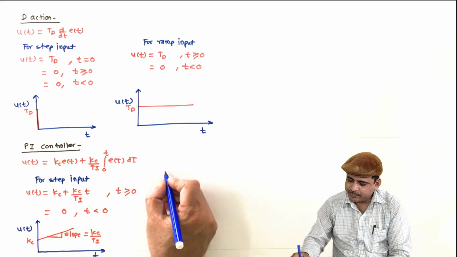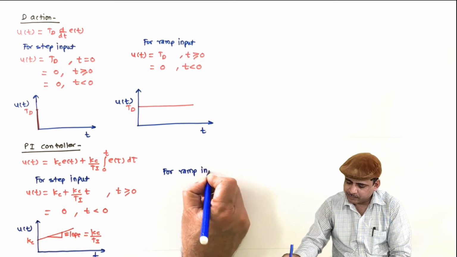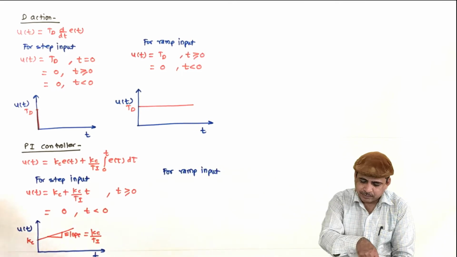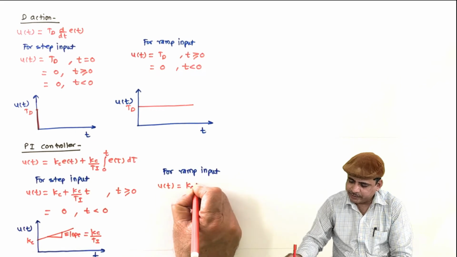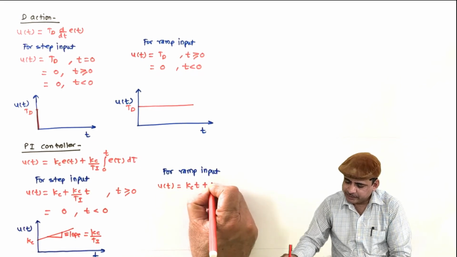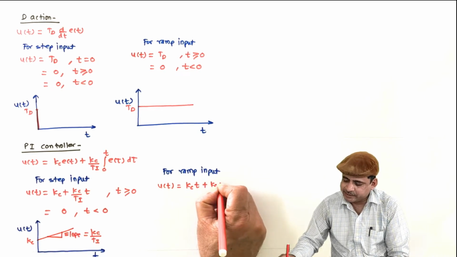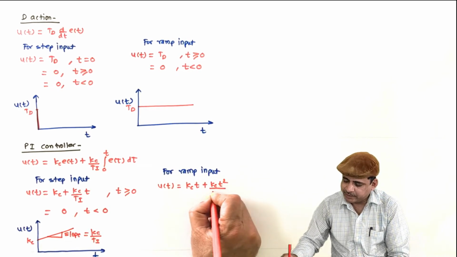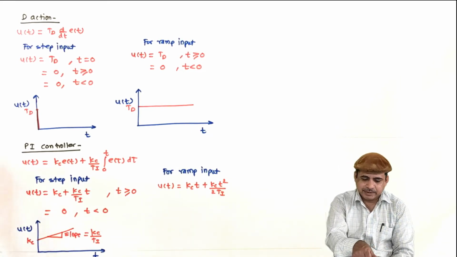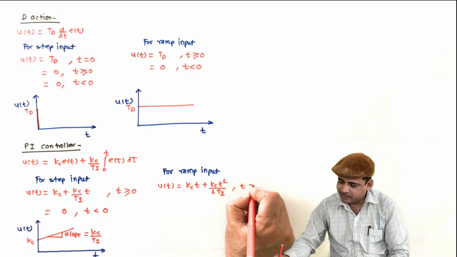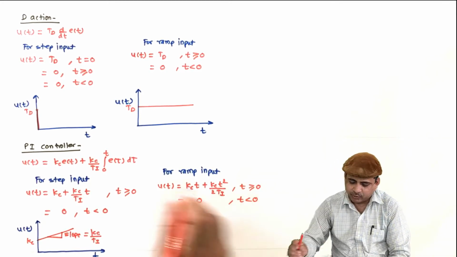Similarly, for ramp input, u of t will be Kc into E of t, that is t, plus integration of t is t square by 2, so Kc t square by 2 Ti, and this will be for t greater than or equal to 0, and for t less than 0 it will be 0.